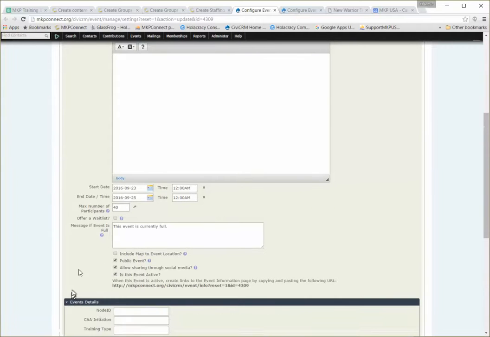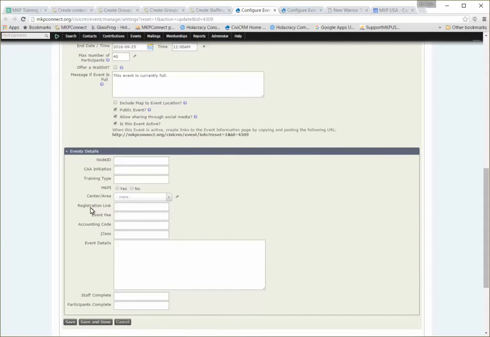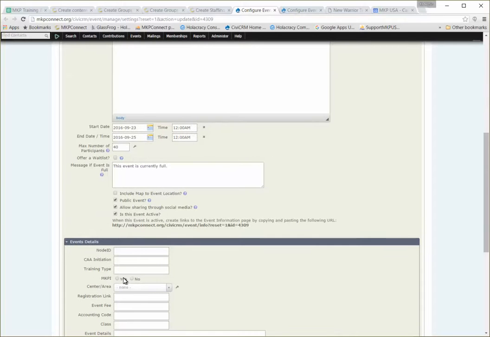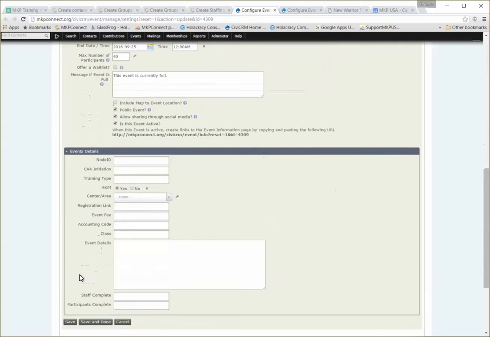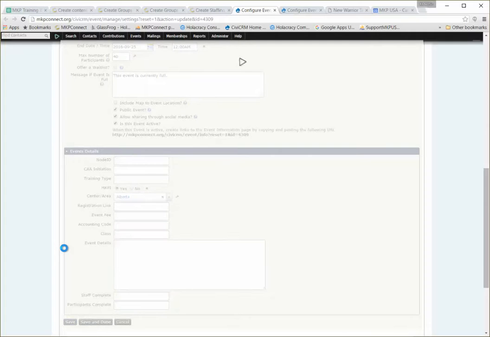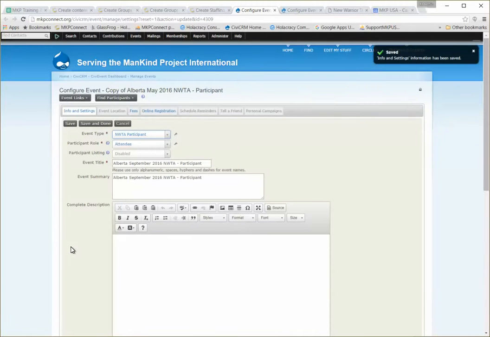Now if it's an MKPUSA event, we additionally will need to affect the event fee and the accounting code and the class, but while we're in here, let's go ahead and say yes, MKPI. That is something that helps to exclude in search results within CiviCRM. Right, so now that is saved. We have progress being made here, even though it still says copy of, because that'll change when we go to done.